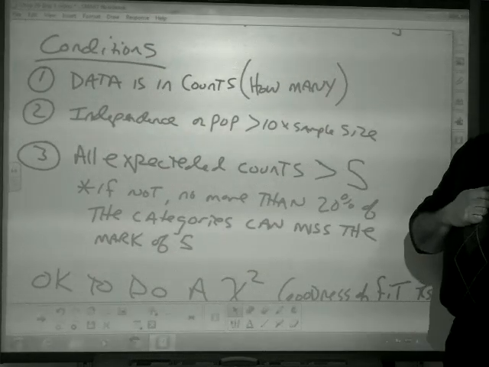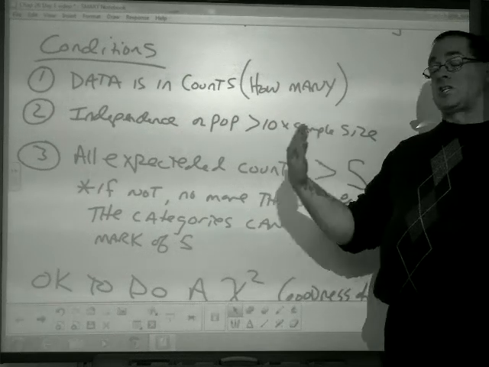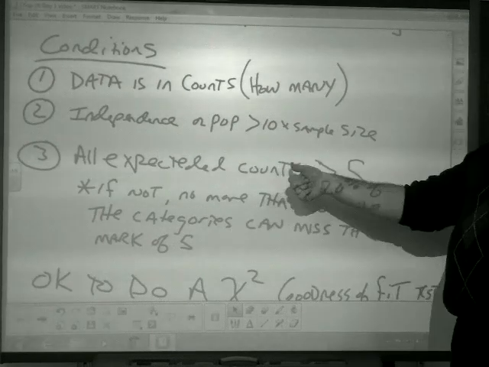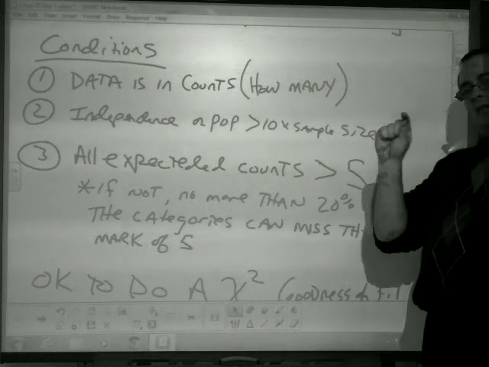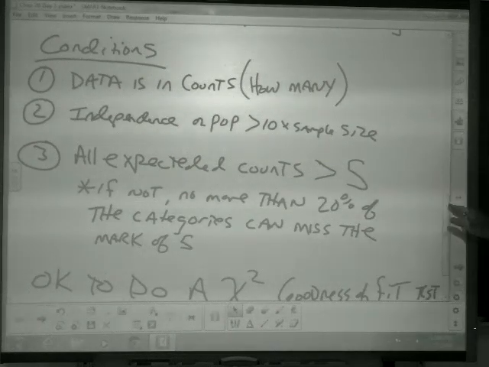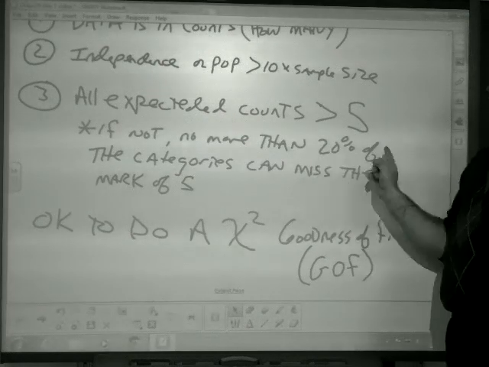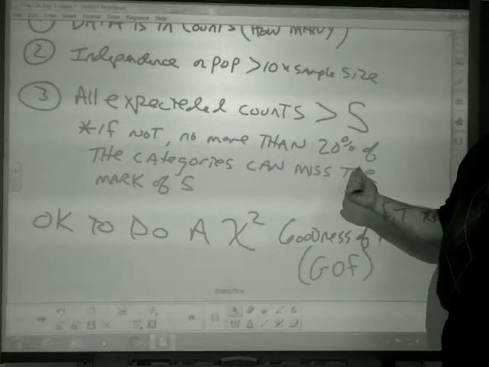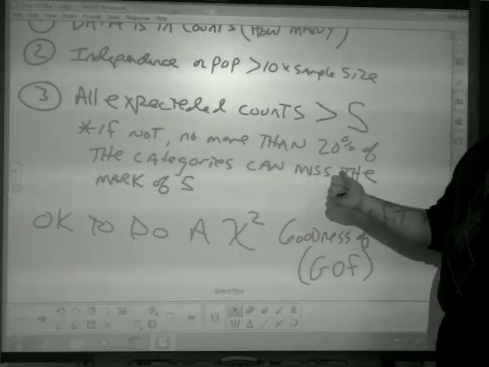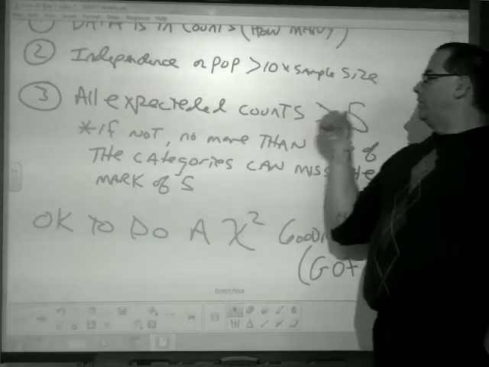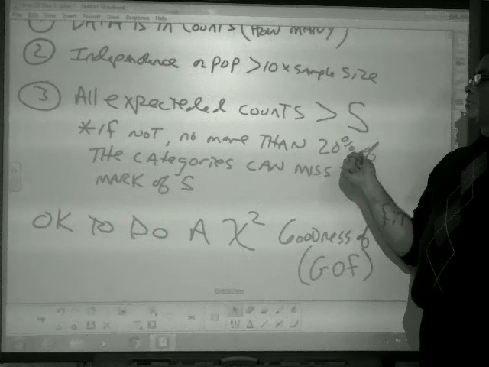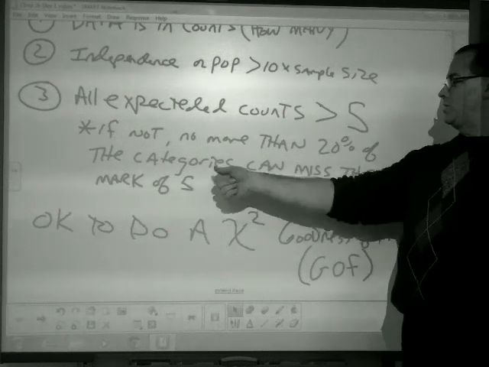All right? So we have to figure out how many we would expect to see, and we have to make sure that they're all greater than 5. They give you a little bit of leeway, though. The leeway is that no more than 20% of the categories can miss the mark. So in other words, if not all are greater than 5, no more than 20% of the categories can miss the mark of 5.